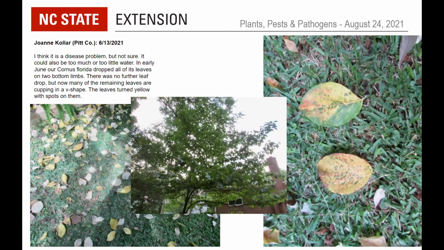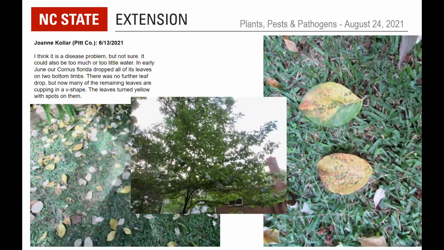So here, this does not look like typical spot anthracnose, which we think of on bracts, but also can get on leaves. It doesn't look like septoria leaf spot, really. Doesn't look like powdery mildew. Certainly not dogwood anthracnose, especially in Pitt County. The symptoms also look wrong. So I don't know, maybe some kind of a drought stress is a possibility.